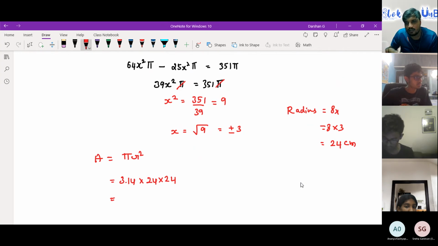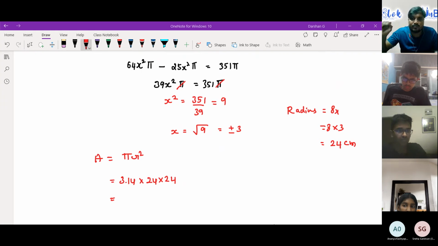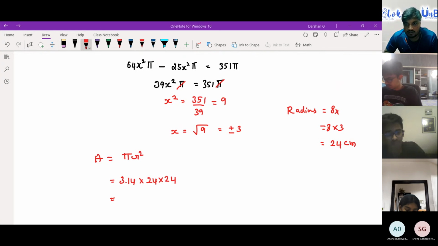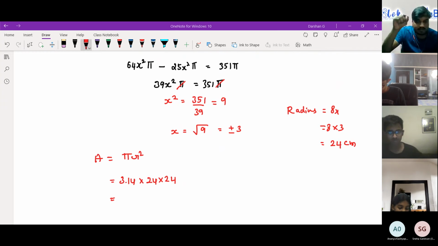What is the answer you have got, Ananya? Can you tell me the answer? When they give 3.14, you don't use 22/7, because they have told you to take 3.14. Yes, so I think my answer is wrong then because I took it as 22/7. Correct. Come on, what is the answer you got? I'll just recalculate it. Can you tell me the answer so that everybody can know?